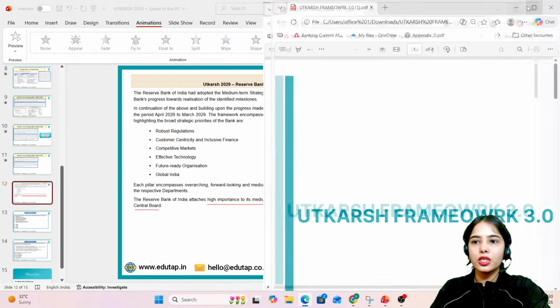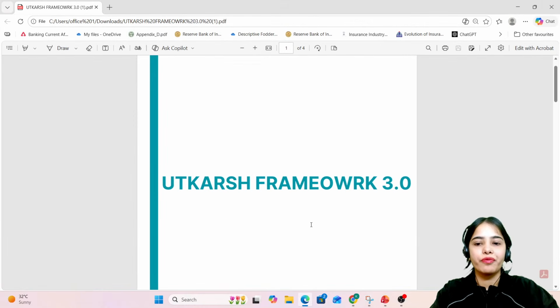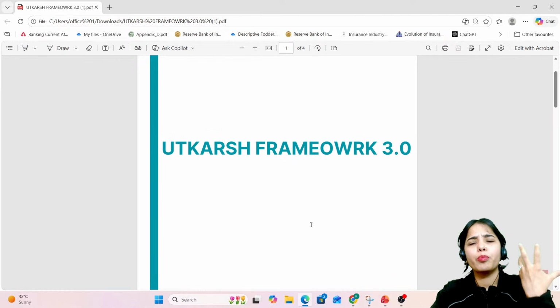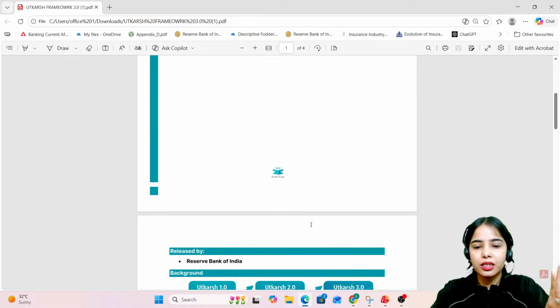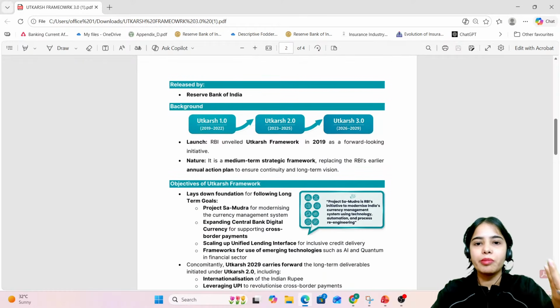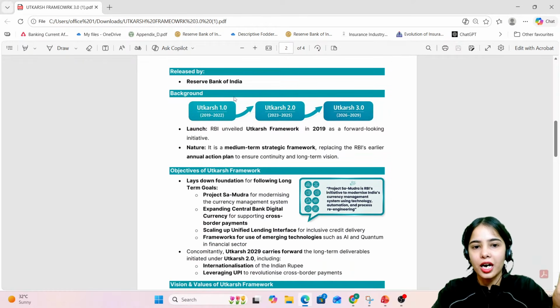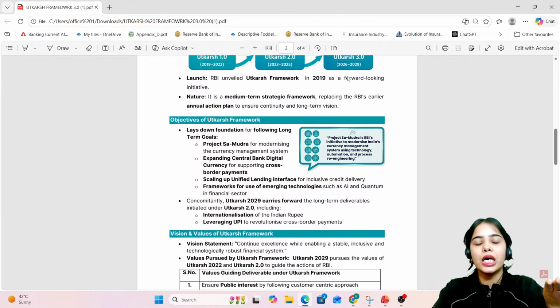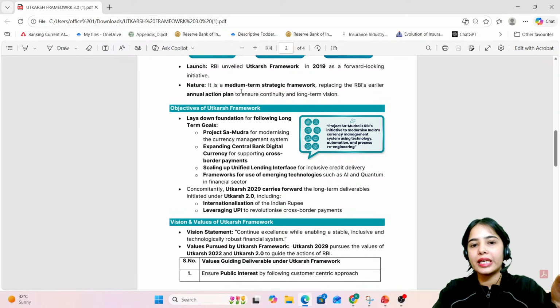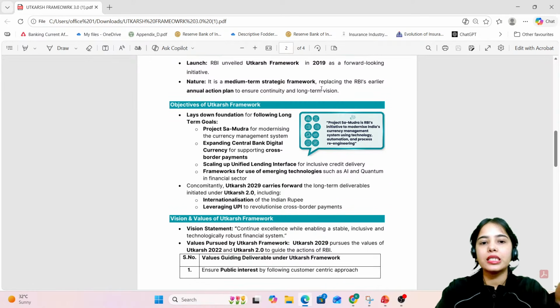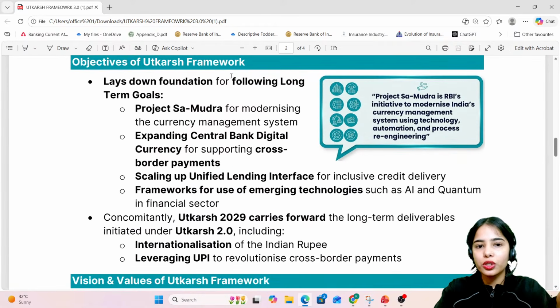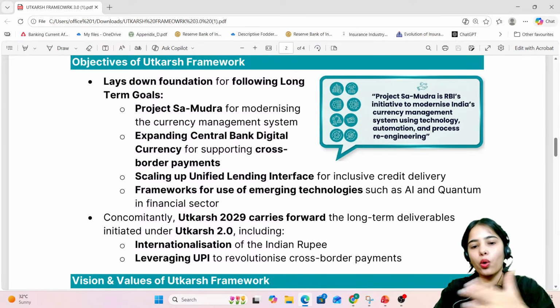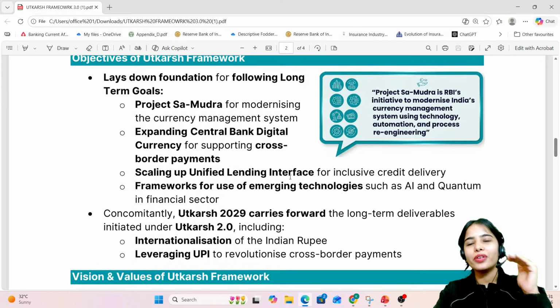So here, this is the document that is prepared for the course for the Utkarsh Framework 3.0. As you know, Utkarsh is a very, very important document that is released by the RBI. So the team has also prepared this document. Background: Utkarsh 2022, Utkarsh 1, Utkarsh 2, Utkarsh 3. It was launched, okay, when it was launched, it is a medium-term strategic framework that has replaced the annual action plan. The objectives of the Utkarsh, like Project Samudra, CBDC, scaling up of ULI, all of this has been explained and laid down in a very systematic manner so that you are able to revise it very thoroughly.